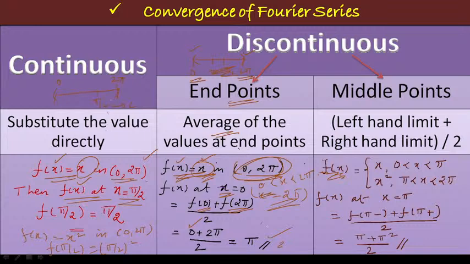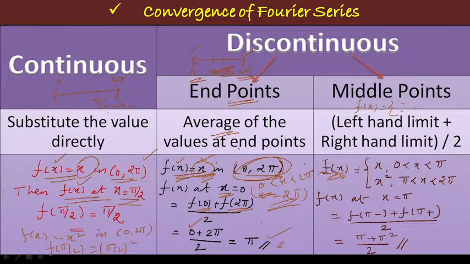Now let me move on to the next case. What will happen if the discontinuity arises at the middle point of the interval? This occurs only when the function is defined in a split interval like this. Okay, instead of a function defined in a whole range, it takes two different function values. So if it is like this, then how can you find the value of the function at this discontinuous point? For that we make use of the left hand limit plus right hand limit divided by 2. You just add both left and right hand limit and divide by 2.